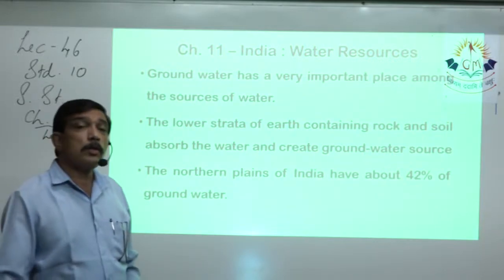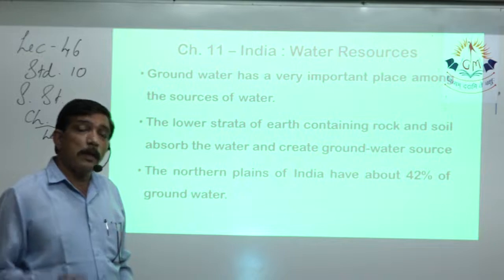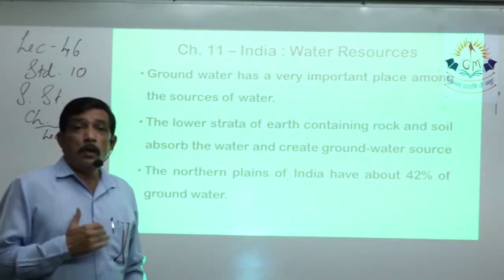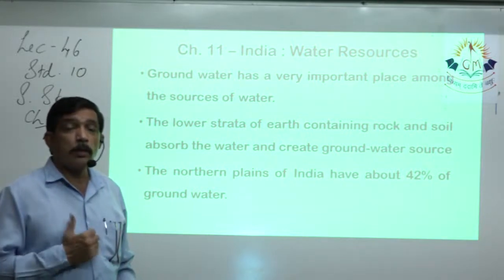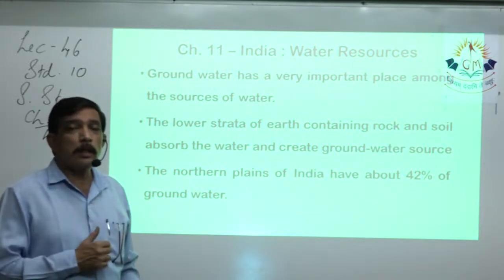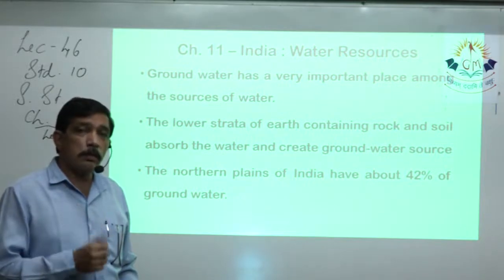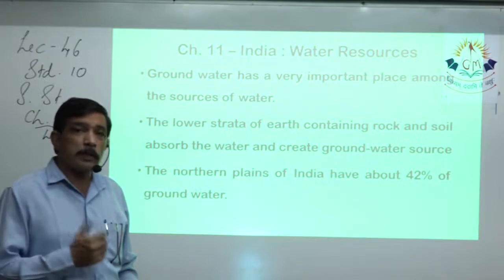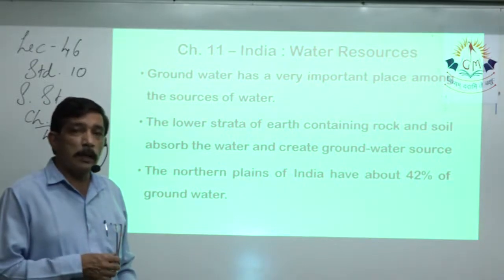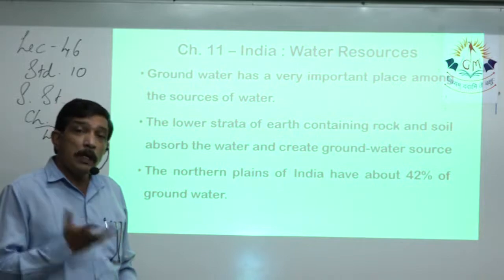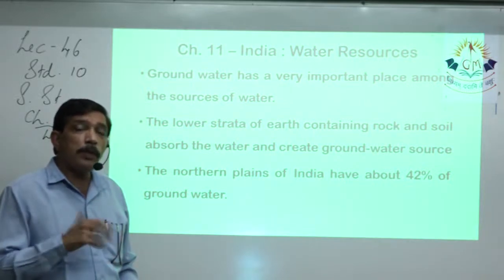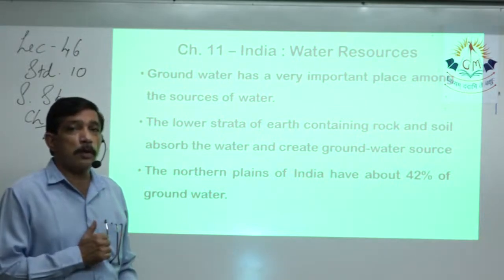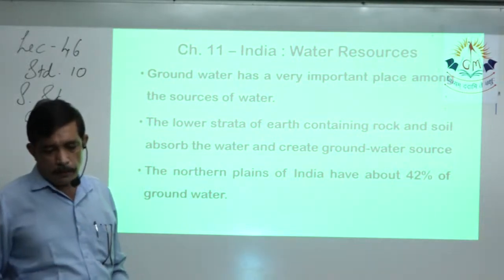Groundwater has lots of importance in our life, because when rain doesn't come, that means we do not have the original source of water or the primary source of water. Sometimes rain comes late or it comes quite less than expected. If rain doesn't happen, then there is scarcity of water. Surface water, till we use it, then that is also over. Then for us, the last resource for water is the groundwater. So it has lots of importance.